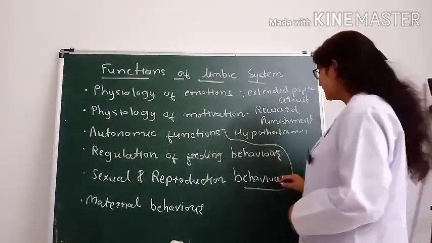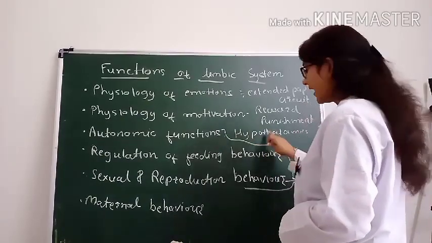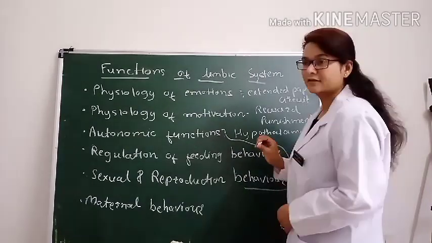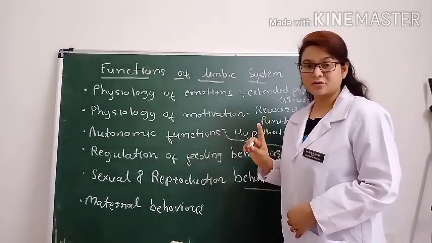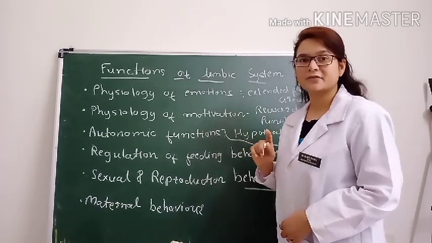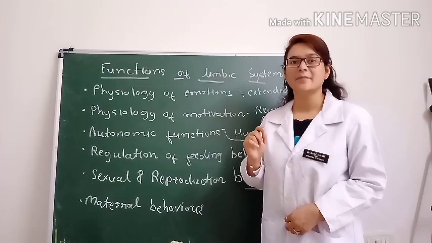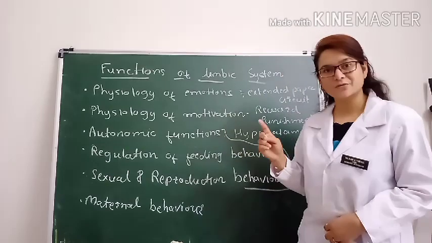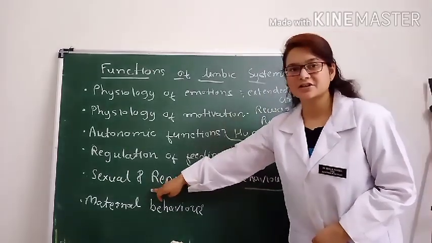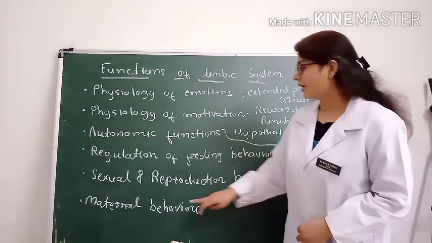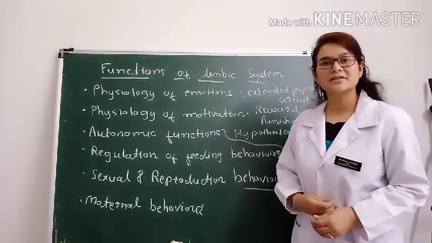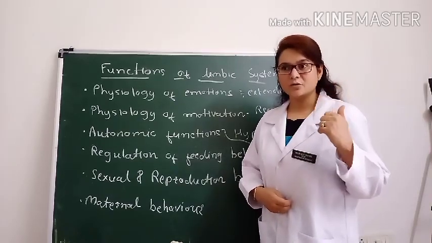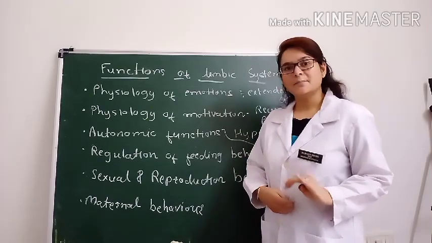In addition to the hypothalamus, there is a role of the neocortex and the limbic cortex, and the piriform cortex overlying the amygdala. These two structures have an additional role in addition to the hypothalamus for the sexual and reproduction behavior. Now for the maternal behavior, the portion of the cingulate gyrus, particularly located in the frontal lobe, has a major role in the maternal behavior.